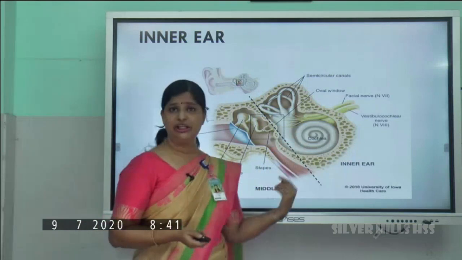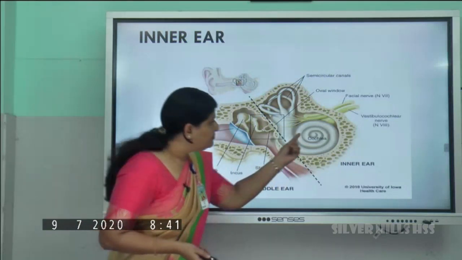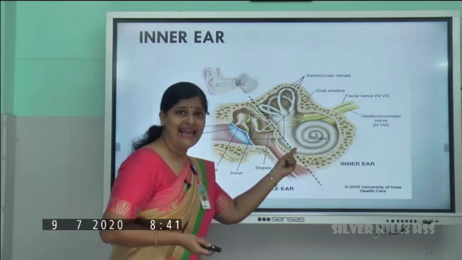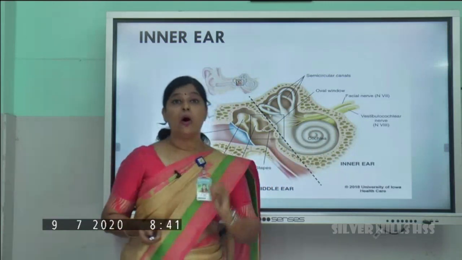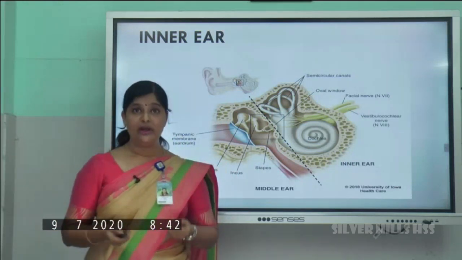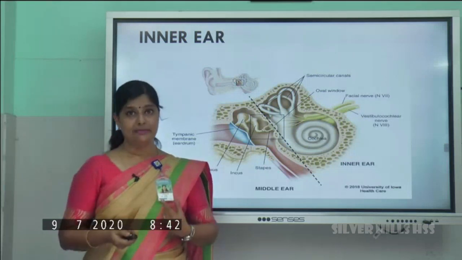You can see the shape of the cochlea. It has the shape of the shell of a snail, isn't it? Inside the cochlea, what is there? Small hairs are there, which are called auditory receptors.